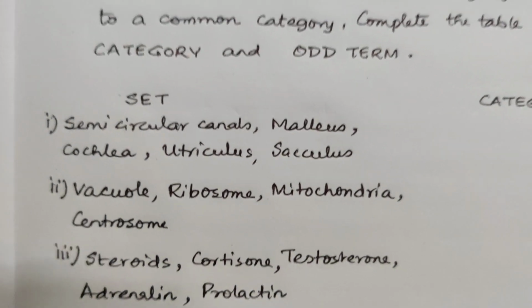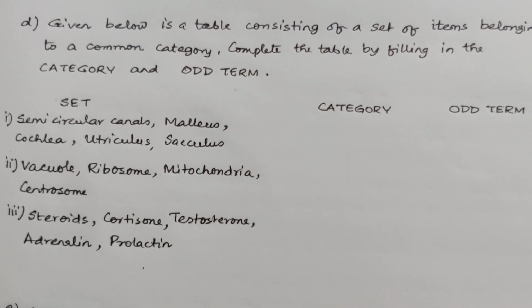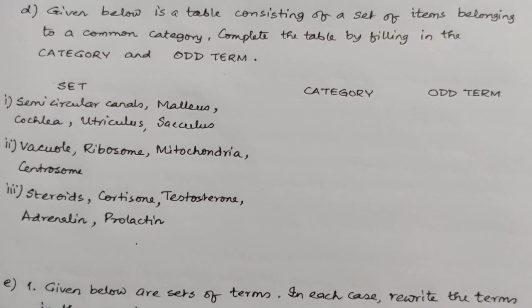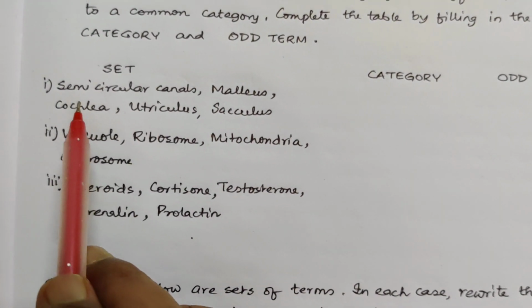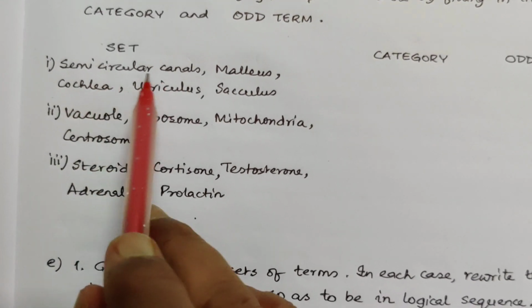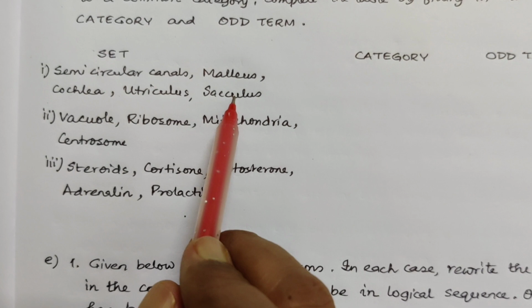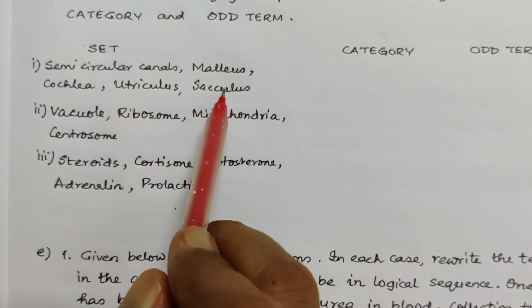Next lot is, given below is a table consisting of a set of terms belonging to a common category. Complete the table by filling in the category and odd term. Here it is given semicircular canals, malleus, cochlea, utriculus, sacculus. The category is parts of the inner ear.